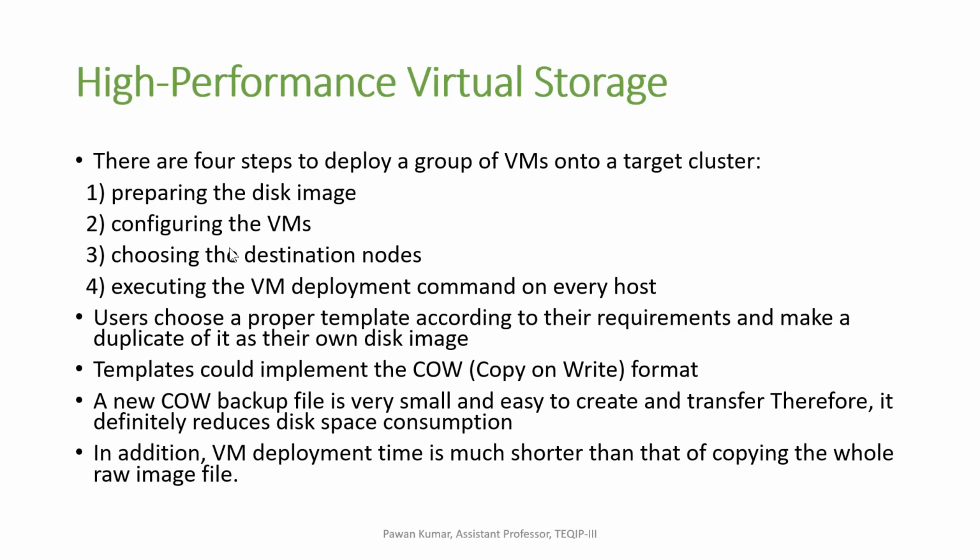There are four steps to deploy a group of VMs onto a target cluster. First is preparing the disk image. That means whether an operating system or other library software is needed, we have to combine all of those and prepare the disk image.